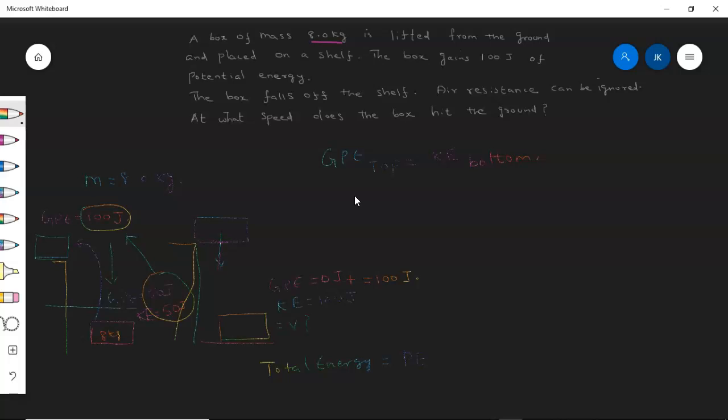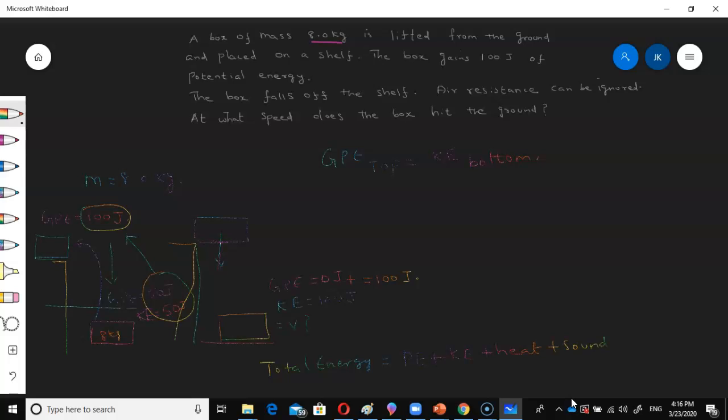Total energy here includes potential energy, kinetic energy, heat, sound, and many other forms of energy. Here the gravitational potential energy at the bottom is 0, kinetic energy is 100, heat energy 0, sound energy 0, because these two energies we are not considering, because it is mentioned that air resistance can be ignored. So we can ignore heat and sound. The wasted energy can be ignored.